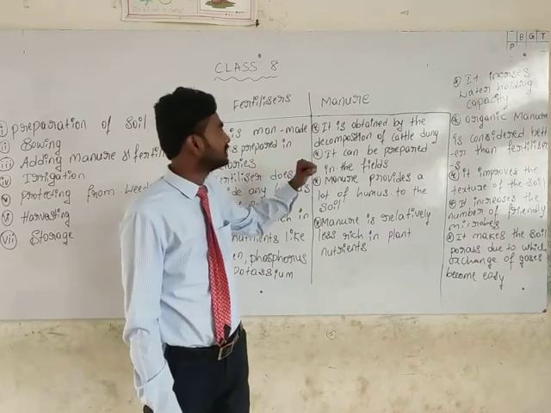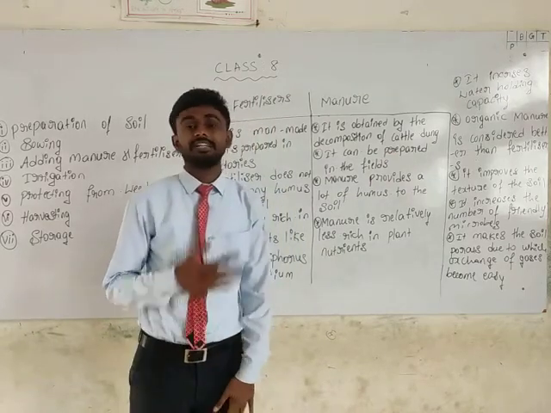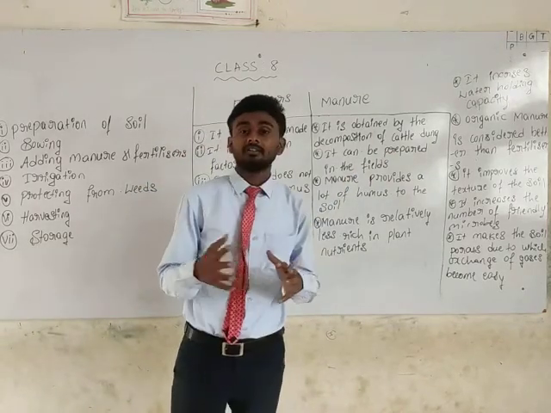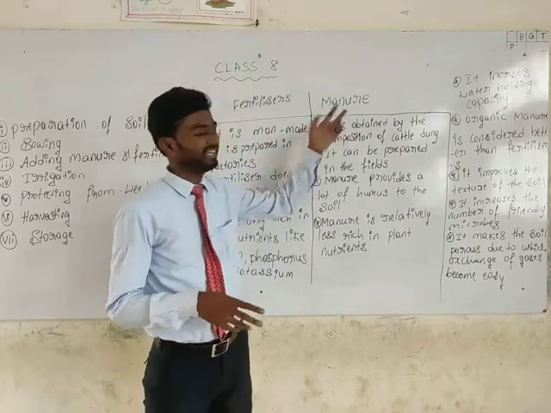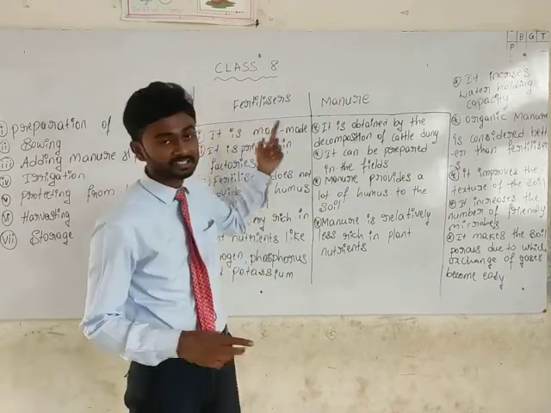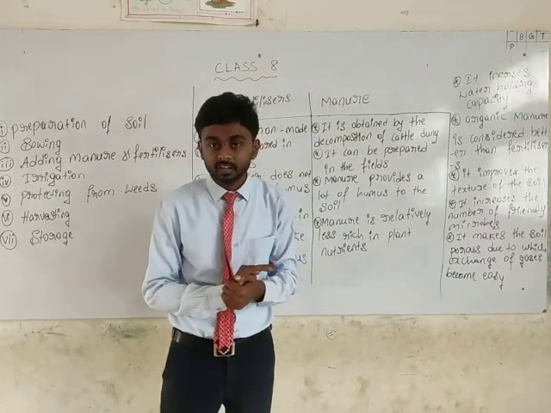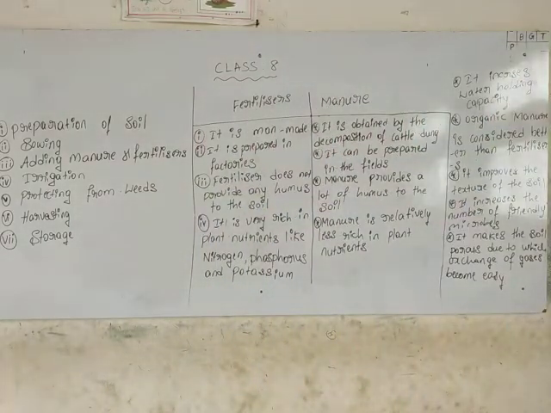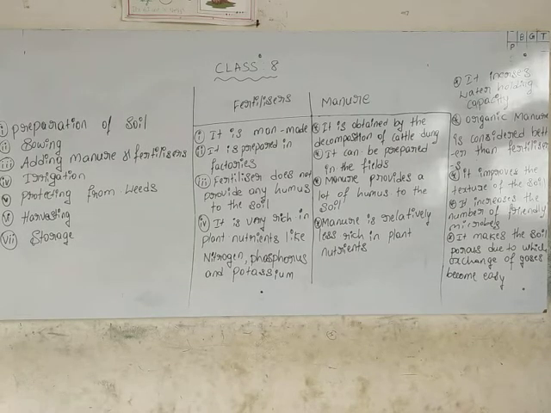Clear enough? Next one, manure. We can prepare the manure in the fields, in the agriculture fields or in forest-like structures. We obtain the manure in the field, not factories. But we obtain the fertilizers from the factory. We obtain the manure from the fields. Okay, one more time I will tell.